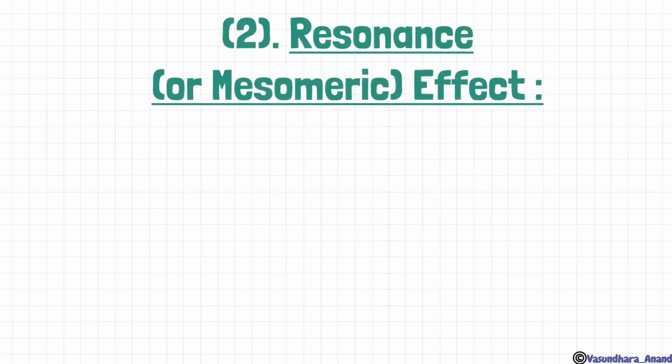That is resonance, and it is also known as mesomeric effect. I want to tell you the difference between resonance and mesomeric effect. Resonance, if we do it in aromatic compounds, that means it should be cyclic, conjugation should be there, and Huckel's rule should be followed, then only that effect will be called resonance. And mesomeric we do in aliphatic, in a straight chain. This is also a type of resonance. If resonance is possible in an aliphatic chain, it will be called mesomeric, and resonance in the aromatic compound will simply be named the resonance effect.